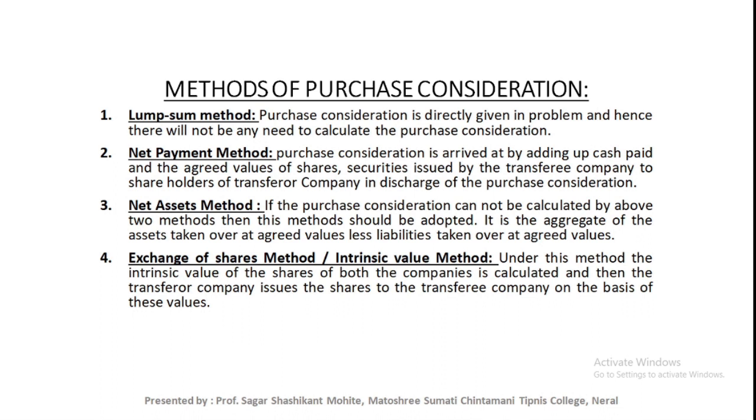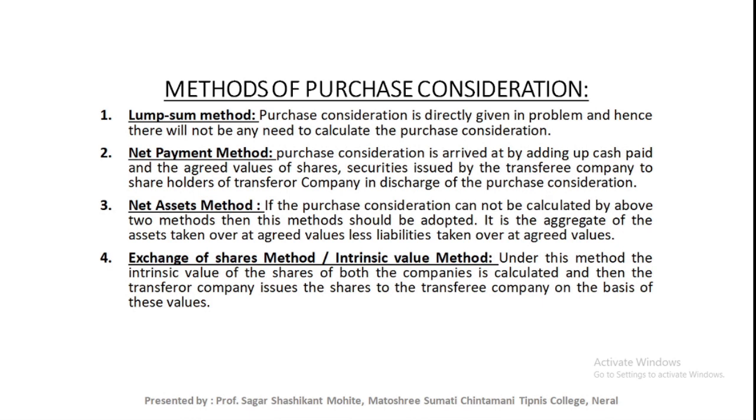Okay, in the second method, that means net payment method, purchase consideration is arrived at by adding up cash paid and agreed value of shares and securities issued by the transferee company to the shareholders of the transferor company in discharge of the purchase consideration. In the net payment method, all the information is exactly provided in the problem.